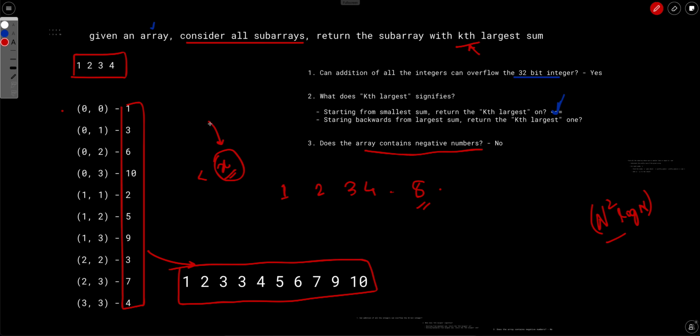So basically, we have to answer how many numbers are there which are smaller than 8.